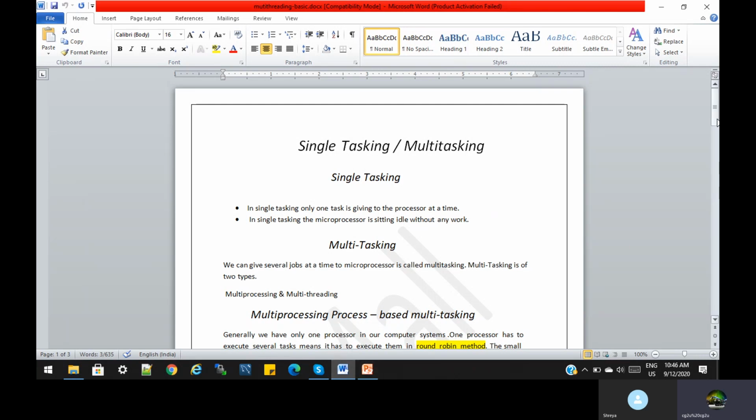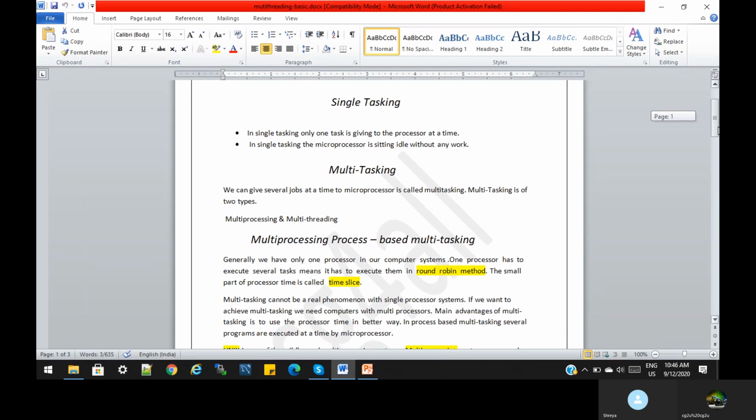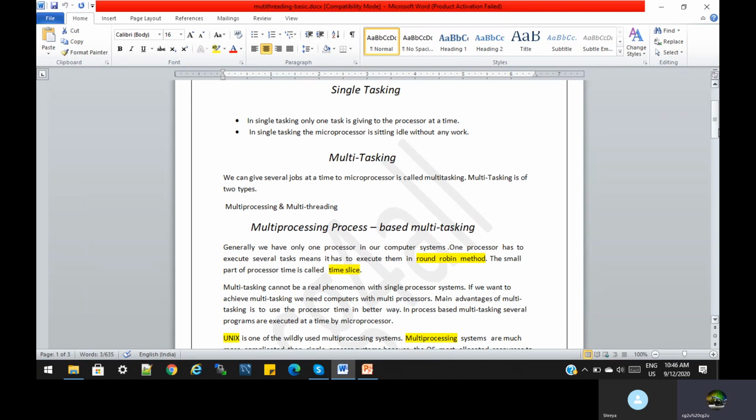Process-based multitasking is called multiprocessing. Basically, we use different processors in our computer, and that is called multiprocessing. Generally, we have one processor in our computer, and at that time it is very difficult to manage multiprocessing with a one-processor system. So what do we have to do? There is a way to achieve multiprocessing with a one-processor system.